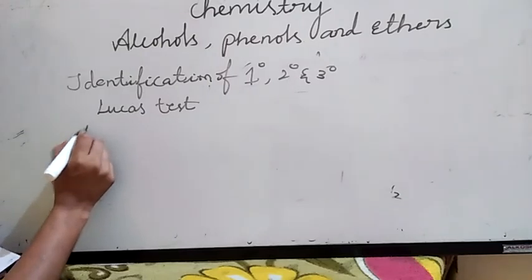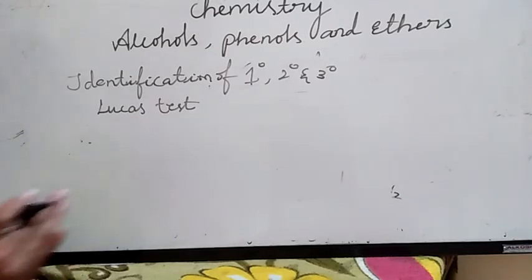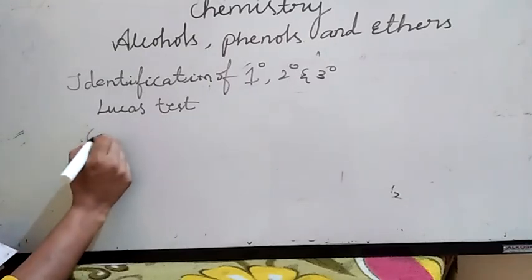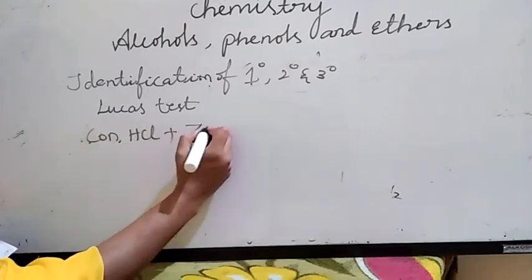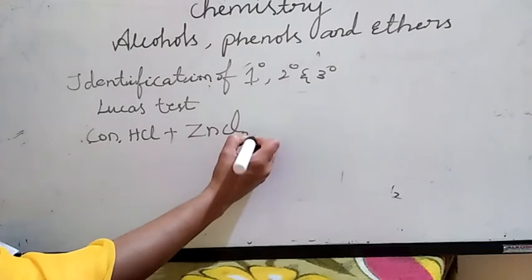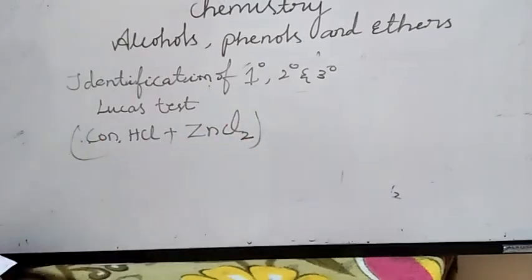This is one more question. Lucas reagent is nothing but concentrated HCl, hydrochloric acid, plus zinc chloride, ZnCl2. Lucas reagent. You have to write it in one line, that's it.